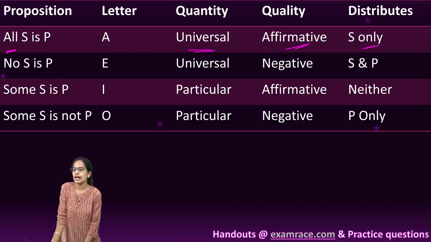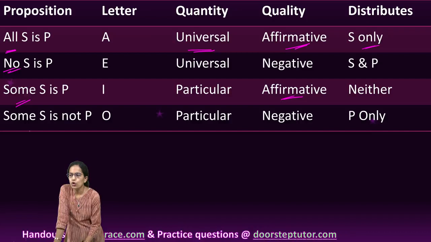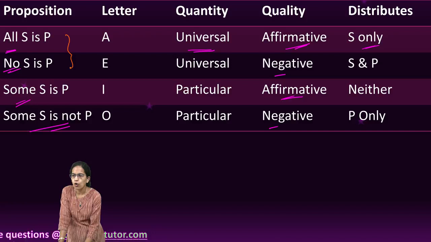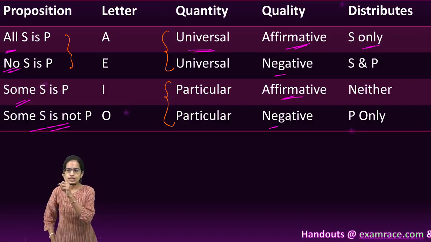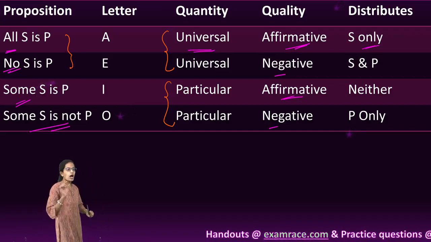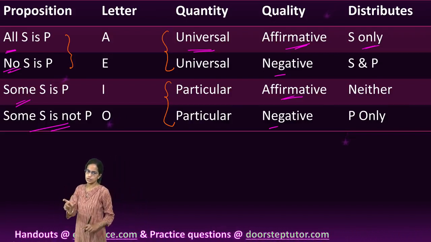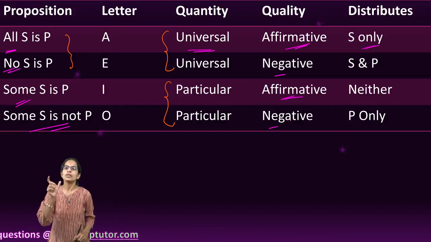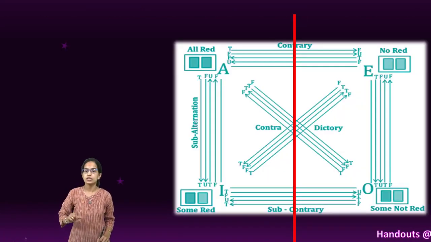But here let's understand, when there is all and some, they are affirmative. When it is no and some not, they are negative. However, when it is either all or no, we call it universal, and some and some not are particular in nature. And these A, E, I and O are called the building blocks of deductive argument, the very basis for Aristotelian logic, and further to understand the concepts of categorical proposition and square of opposition.